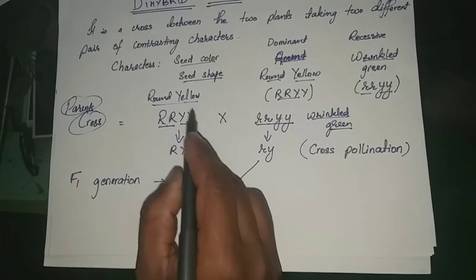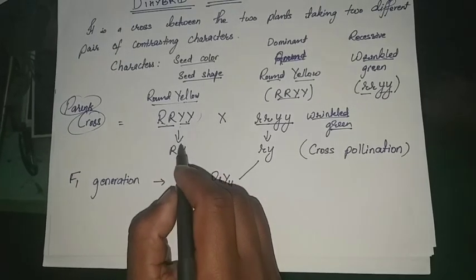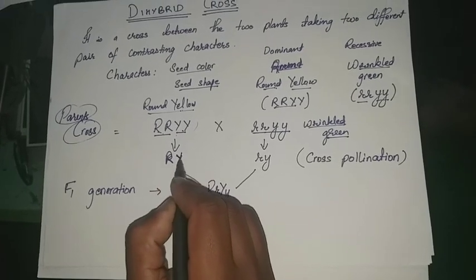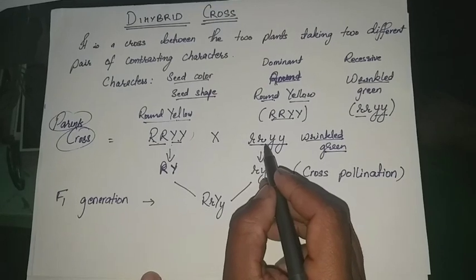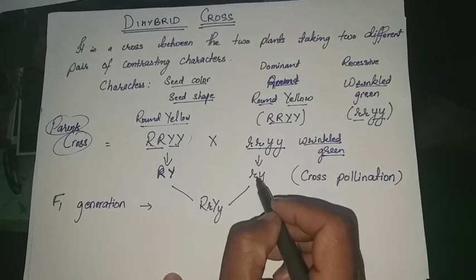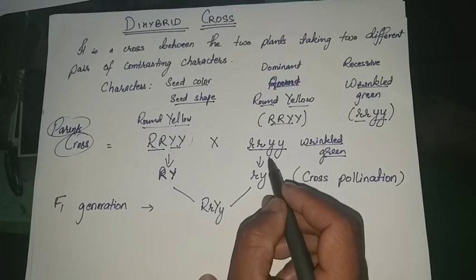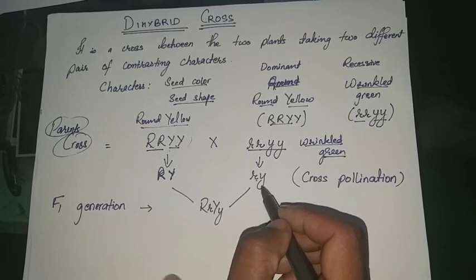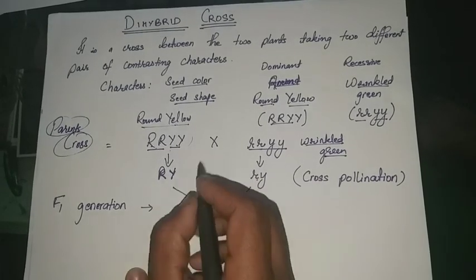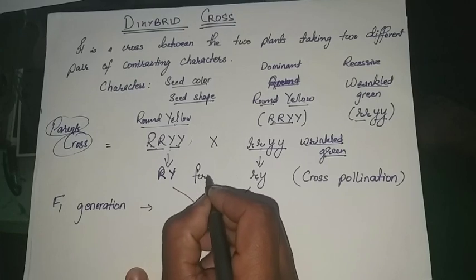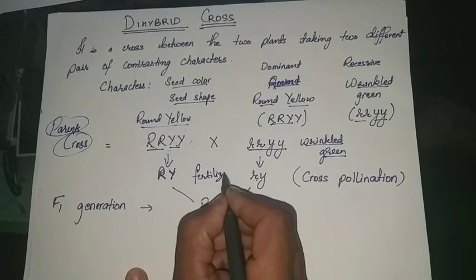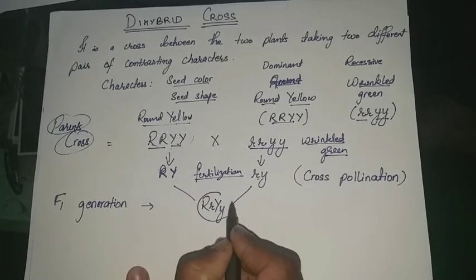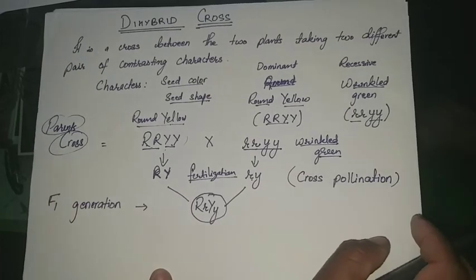Now this is a whole gene. It produces gametes which contain one capital R and one capital Y. Similarly, this also produces a gamete which contains a single gene of each character. So from both R, one R is present, and from both Y, one Y is present. Now when fertilization takes place, they form the new pair of genes, that is F1.